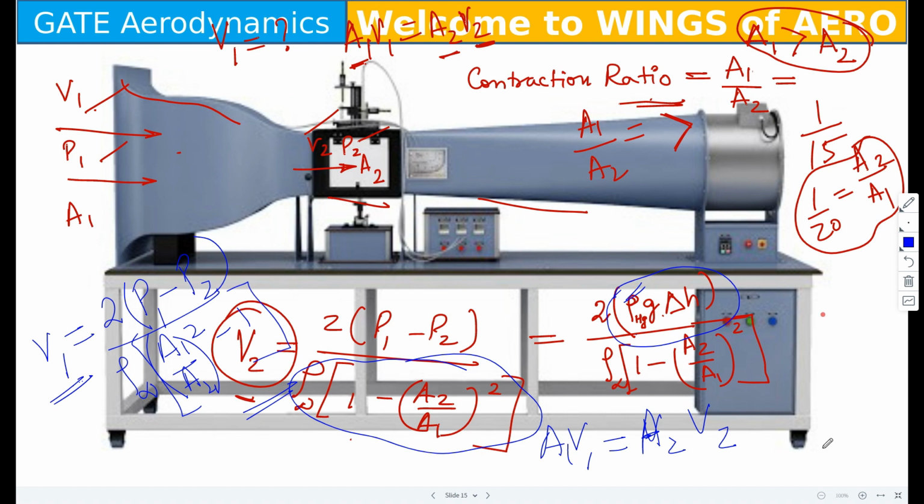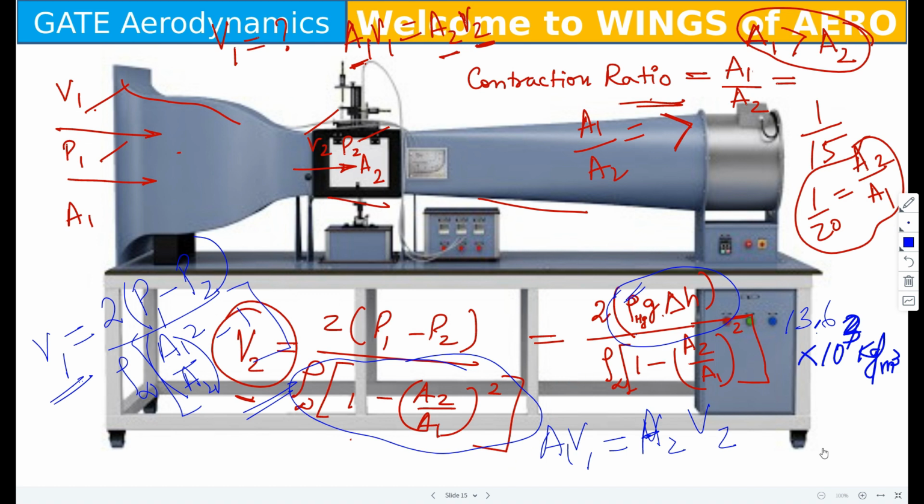Density of the mercury is 13.6 into 10 power 3 kg per meter cube. So always remember the density of the water and the density of the mercury. The g value is already known, 9.81.